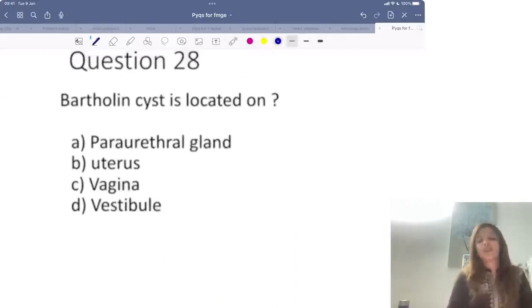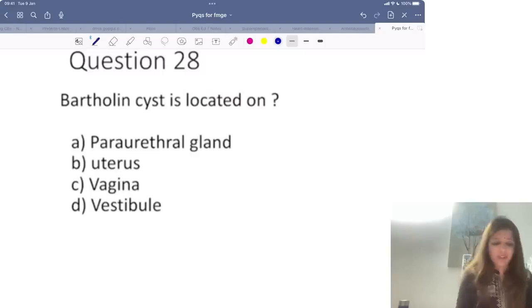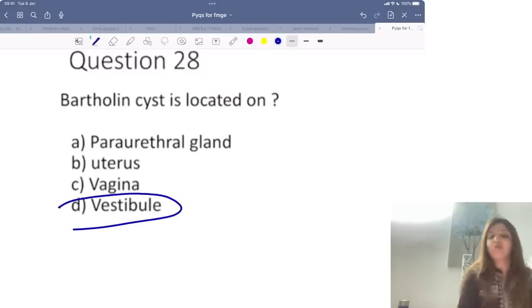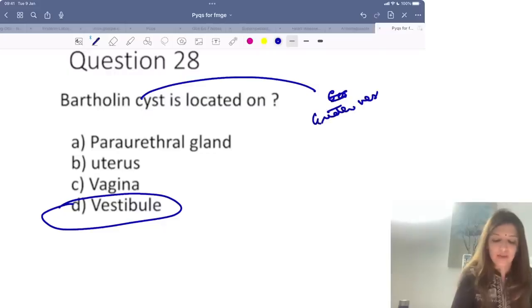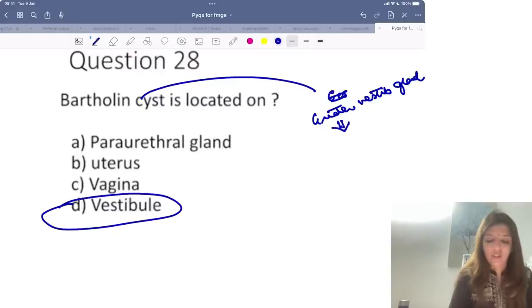Next, Bartholin cyst is located on... So all of you know Bartholin cyst is located in the vestibule, right? What is the other name for Bartholin gland? Greater vestibular gland. Greater vestibular gland or Bartholin gland is homologous to Cowper's gland.